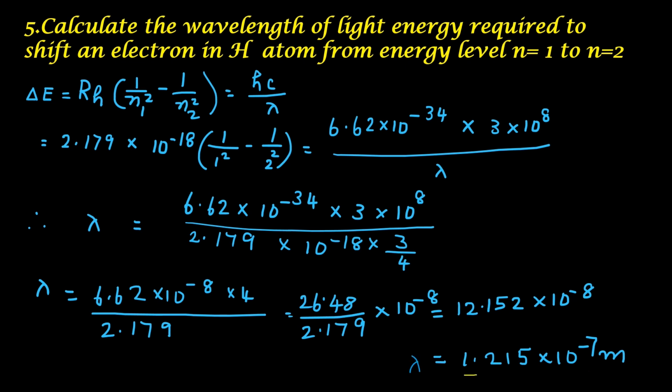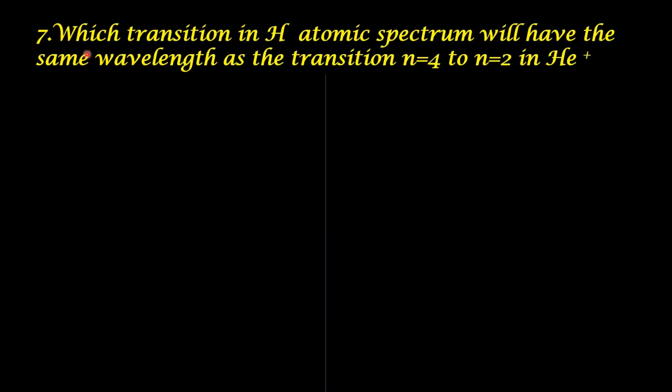So this is the wavelength of the light energy required to shift an electron in hydrogen atom from energy level n equal to 1 to n equal to 2. Which transition in hydrogen atomic spectrum will give the same wavelength as the transition n equal to 4 to n equal to 2 in helium 1 plus ion? We will first find out the wavelength of the radiation emitted during transition of electron from n equal to 4 to n equal to 2 in the case of helium 1 plus ion, and then find out the equivalent transition in hydrogen atom.